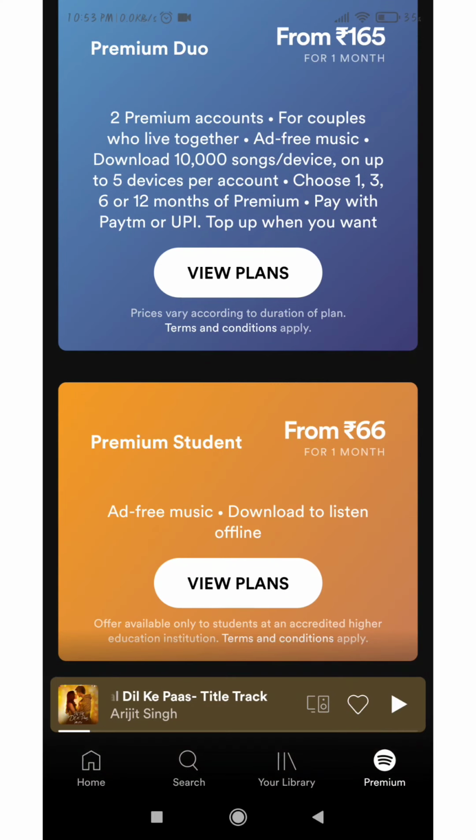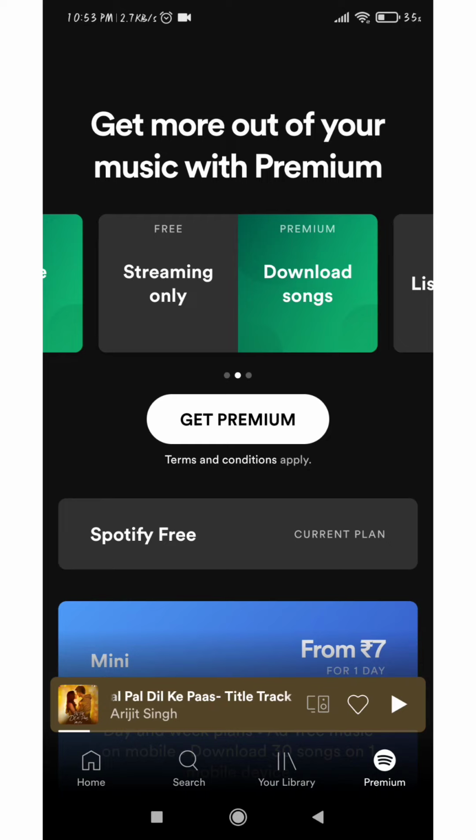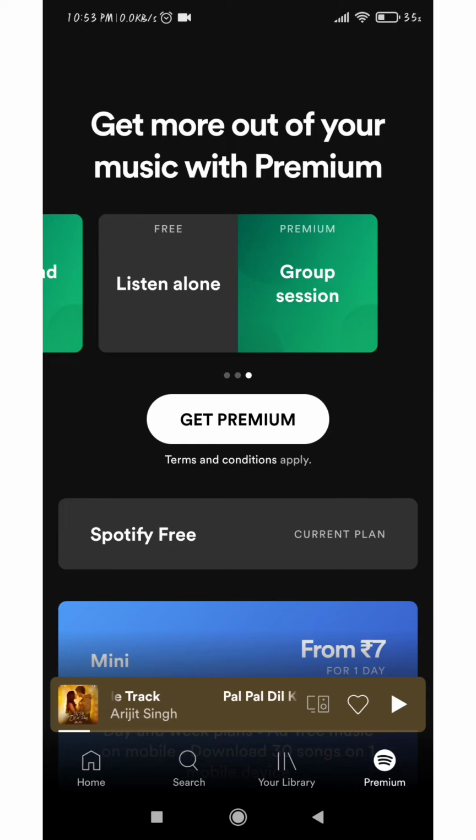And there are a lot more premium plans available on Spotify, which is very different compared to the other music apps. Also, there is a very different plan for students, which is 66 rupees, available for only 1 month. So here are the benefits of Spotify Premium, where you can have ad-free music, you can download songs, and also you can have a group session for it.